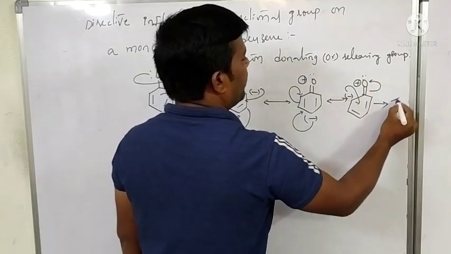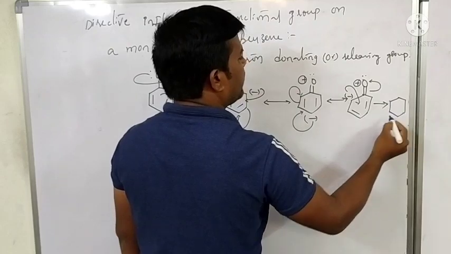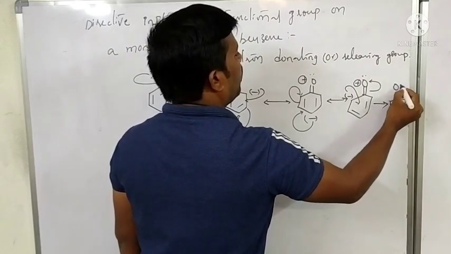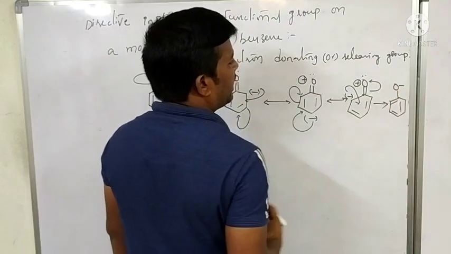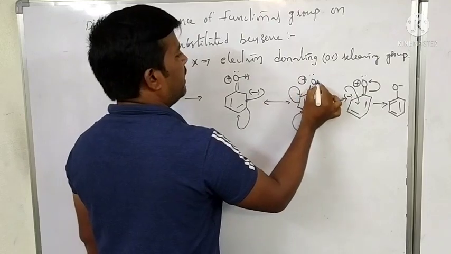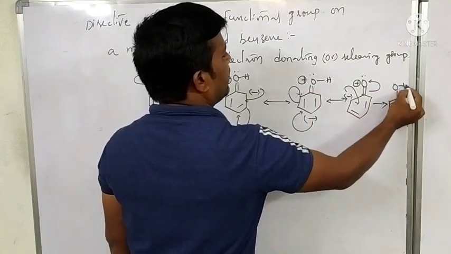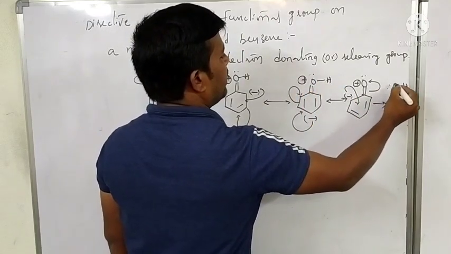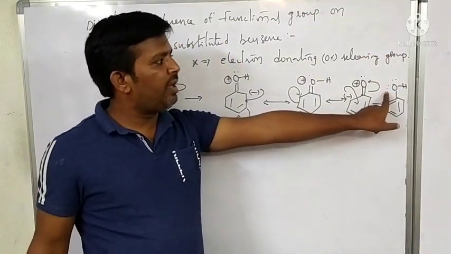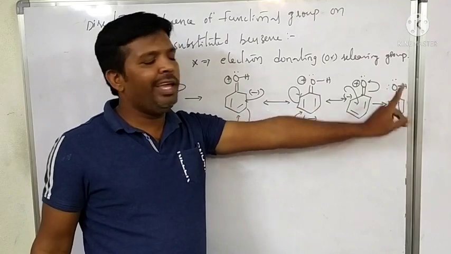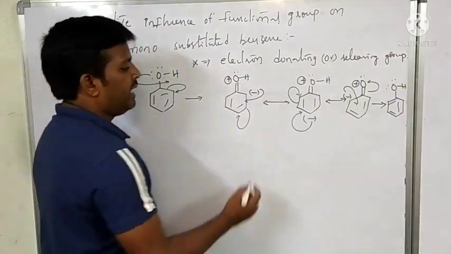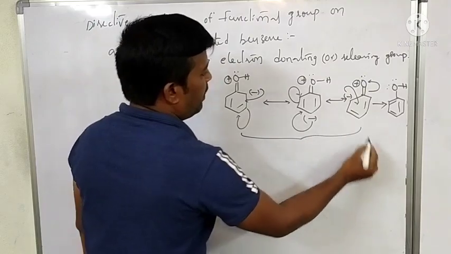Finally, we get this structure, with the hydrogen already here. Again, the lone pair of electrons is retained on the oxygen. These are the resonance structures of phenol.